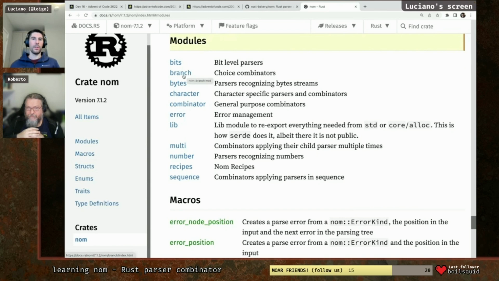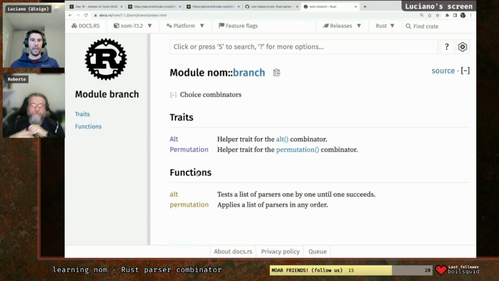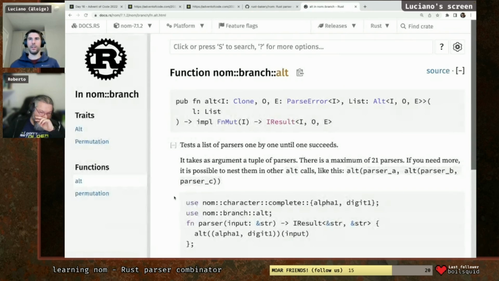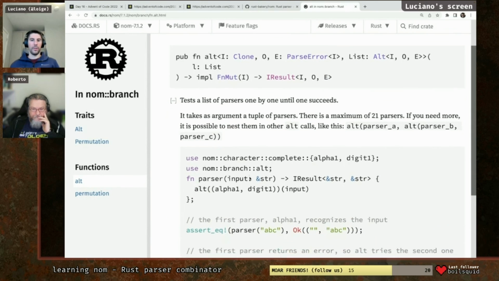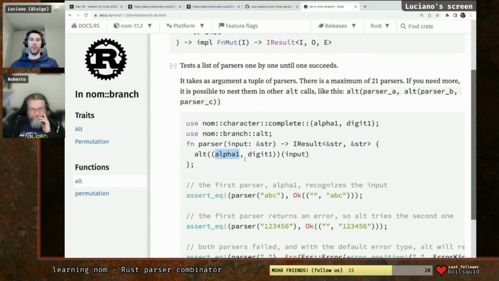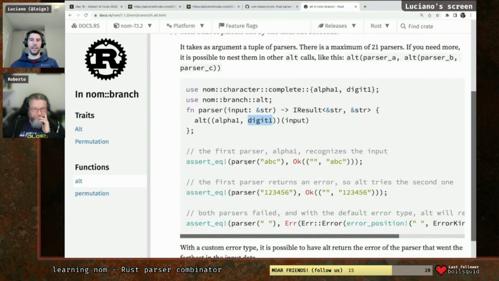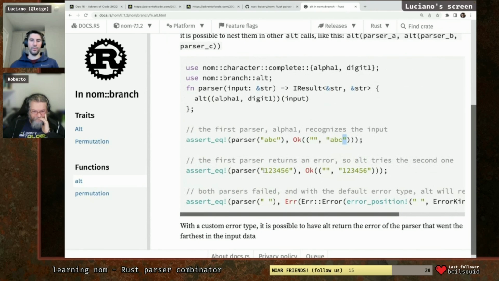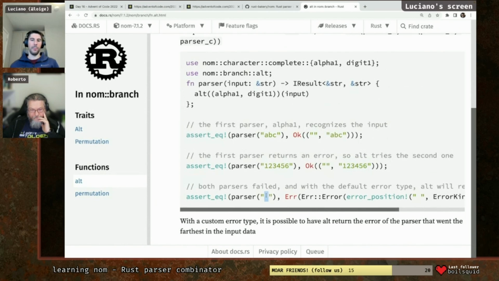There is this thing called branch, and this is another parser combinator called alt, and this is basically what you would use for cases where you might have this or that, different paths effectively. For instance, here it's either alpha1 or digit1, right? An example is it can parse ABC and it's going to return ABC, or it can parse 123456 and it returns 123456, but it doesn't parse an empty, just a space.